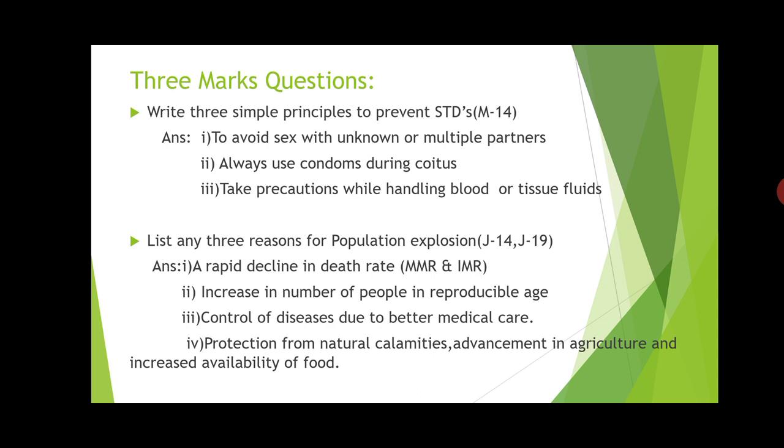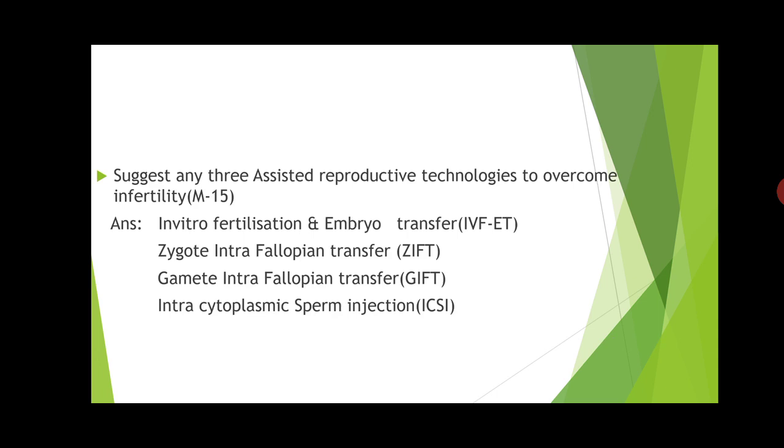Then after this, next thing is: suggest any 3 assisted reproductive technologies to overcome infertility. Next question, which is asked for 3 marks question. So read the question correctly here. Suggest any 3. So simply they have asked you to write the name of the assisted reproductive technologies with the help of which you can overcome infertility. So first thing is IVF, ET, that is in vitro fertilization and embryo transfer. Then second ART is zygote intrafallopian transfer, that is ZIFT.